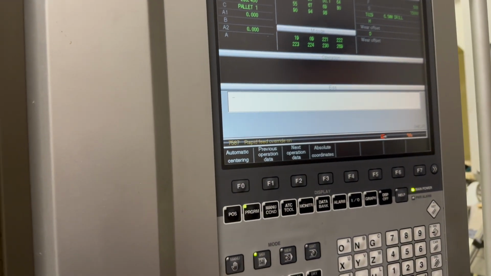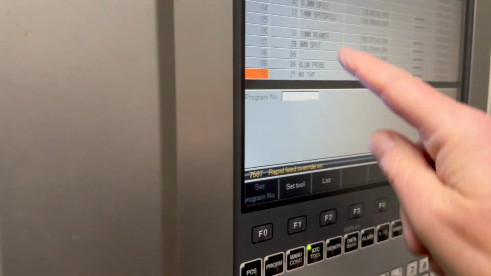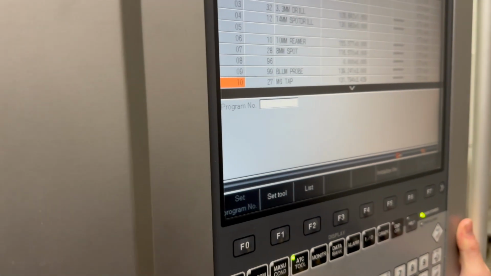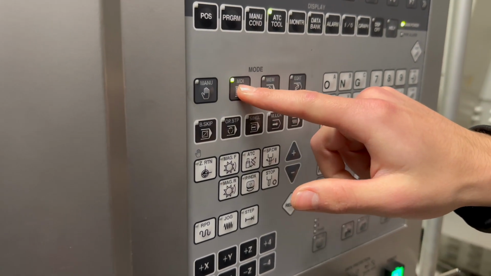So if you now press ATC tool, you'll see pot number 4, 14mm spot drill, and it's tool 12. Okay. So now, if we go into MDI,